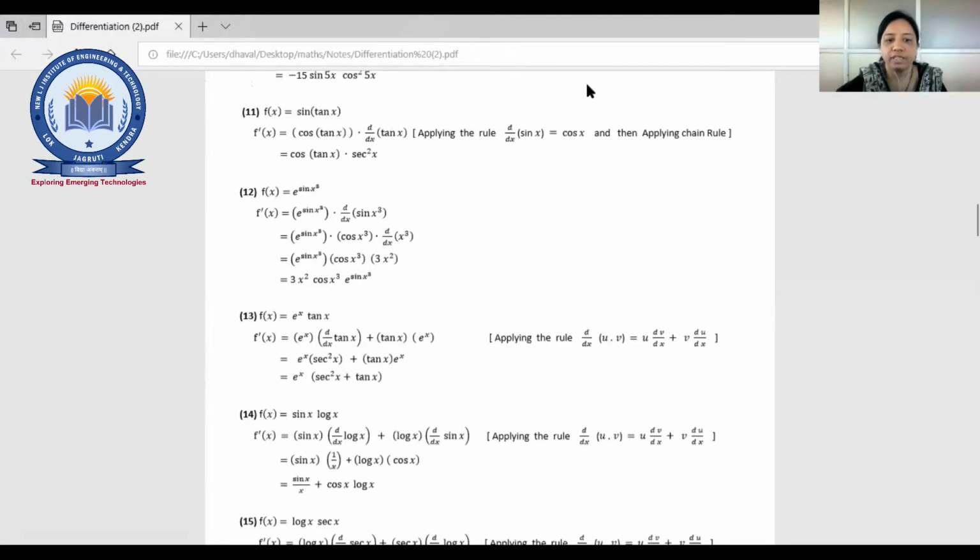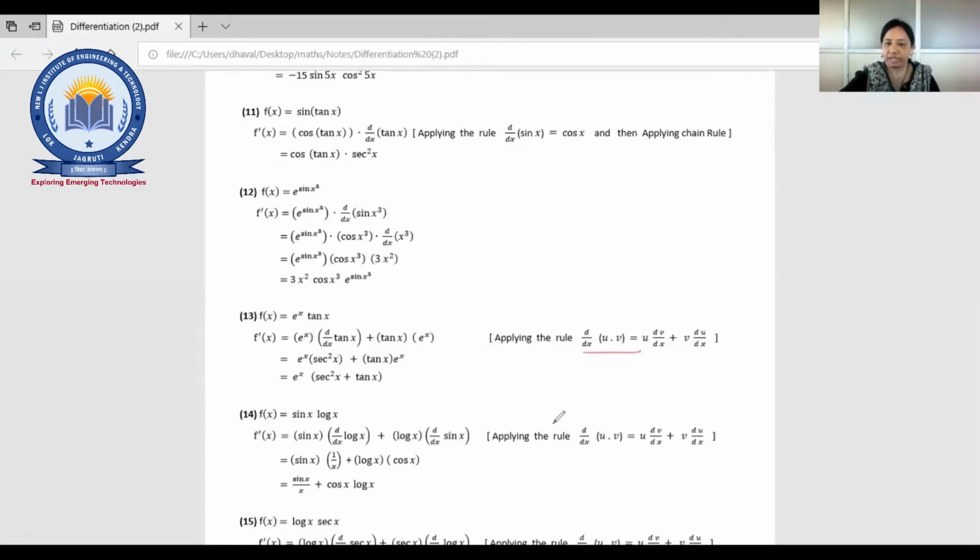Now the next one is a multiplication, or you can say the product rule. So for that, what is the rule? Can any student explain? Here it is written also. Suppose d by dx of u into v.